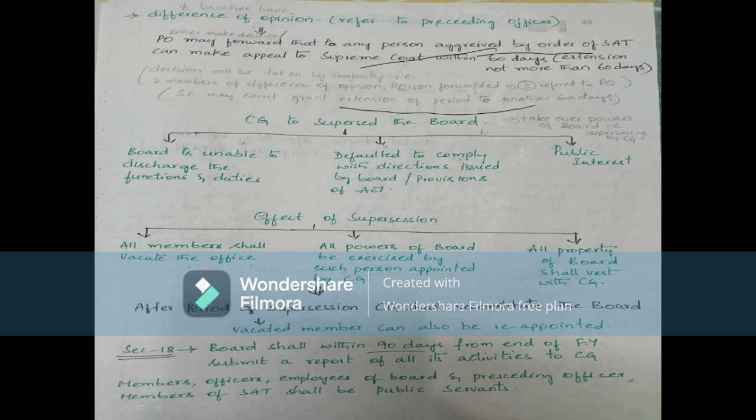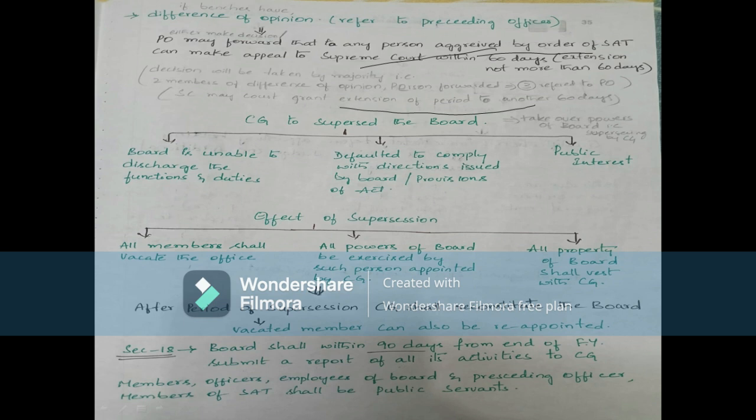Then what is the effect of supersession? All members shall vacate the office, okay. Then all powers of the board were exercised by such person appointed by central government. So whenever all members are vacated, then there should be a person to do the activity. So that person will be appointed by the central government, and all property of board shall vest with the central government only.